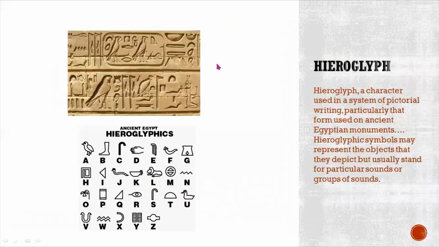Because we're talking about the hieroglyph, the Mayan civilization. This is the typical type of writing, which is called hieroglyphs. A hieroglyph is a character used in a system of pictorial writing, particularly the form used in ancient Egyptian monuments. Hieroglyph symbols may represent the objects that they depict, but usually stand for a particular sound or groups of sounds.